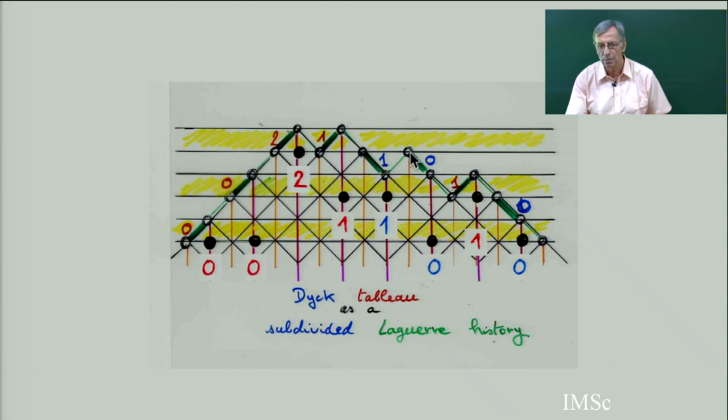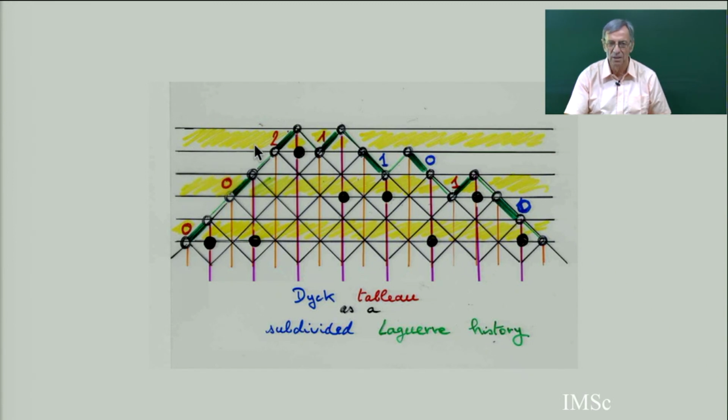So there are 2 kinds of columns, corresponding to, on the top, you look at the left elementary step on the top of the column, which can be northeast or southeast, which correspond to the red color or the blue color. Now the heights, 0, 0, 2, 1, 1, etc., you can recognize that it is exactly the height which is here.